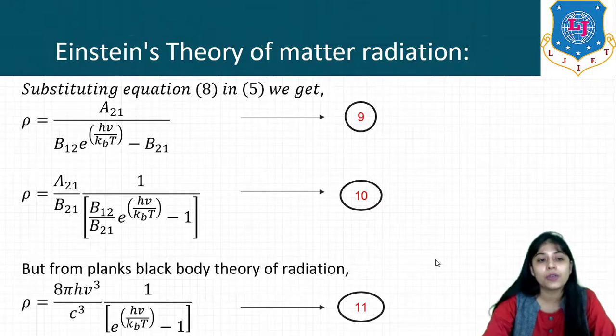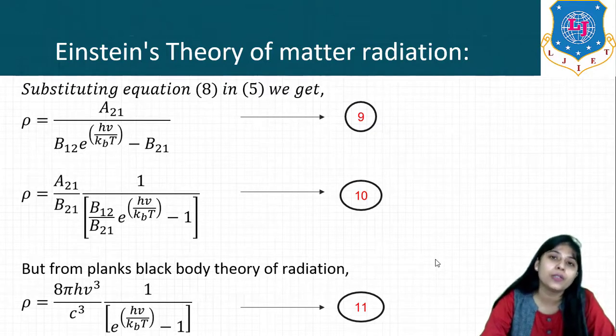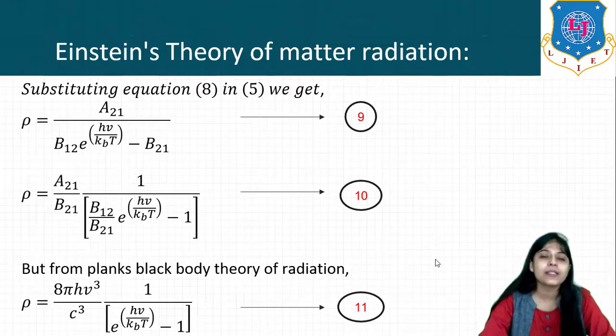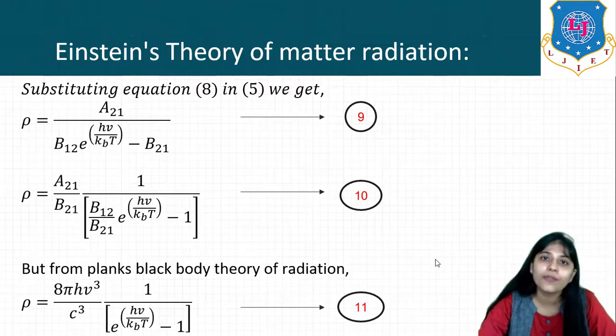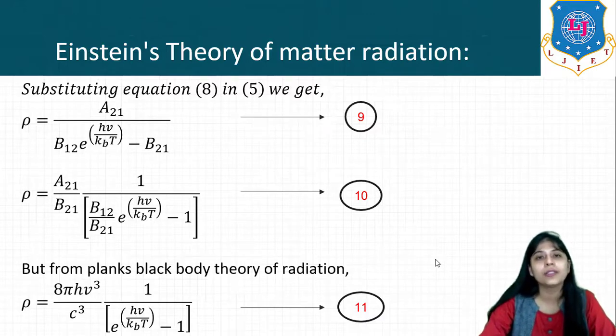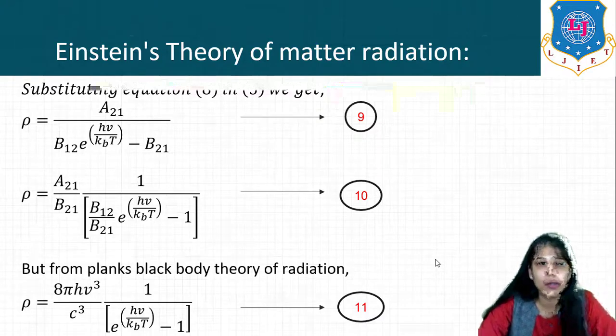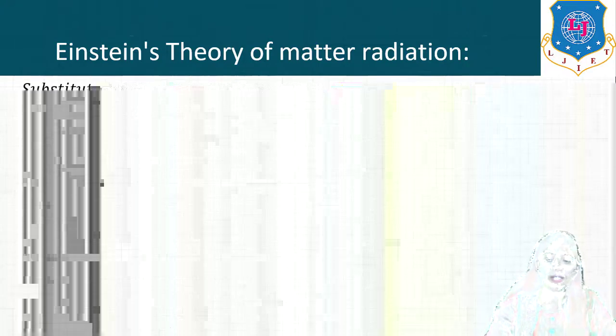The nature of the equation matches. So if we take B12 equal to B21, the coefficient A21 by B21 is equivalent to 8 pi h nu cube by c cube.